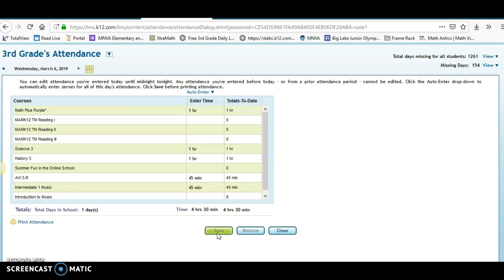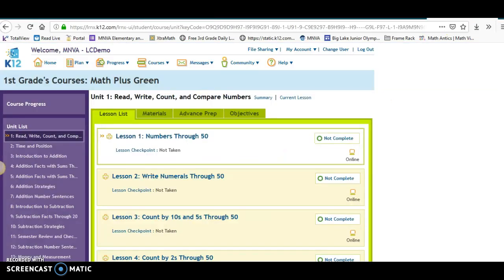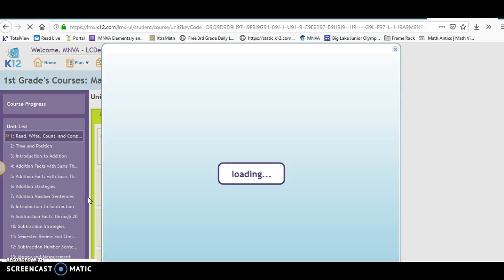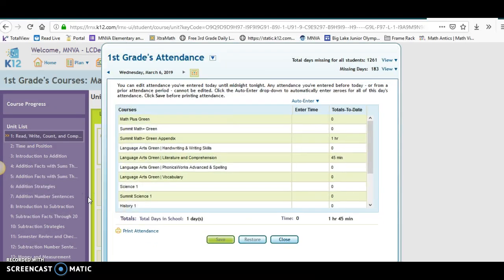Now there's another area in the online school that you can also access attendance from. This might also be another view that a learning coach will get once they've been working in the online school throughout the day. Now, this view of the online school has tabs that run along the top. You want to go to the Plan tab and then go all the way down to Attendance. It's going to open up a very similar window.